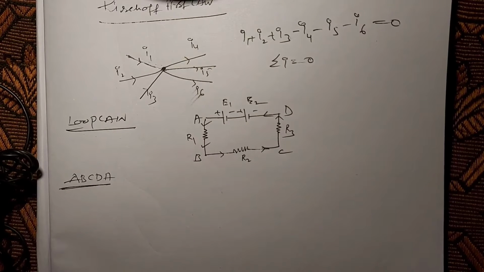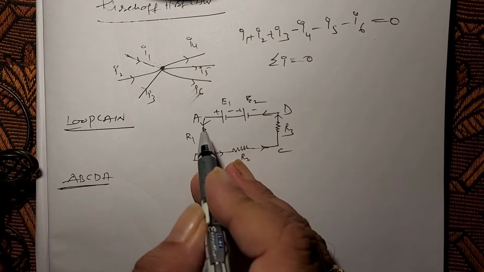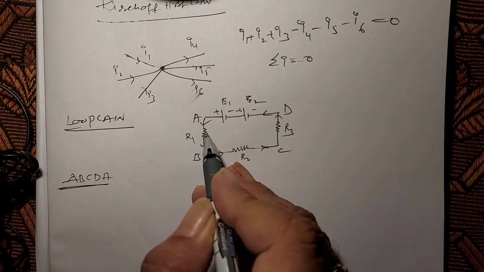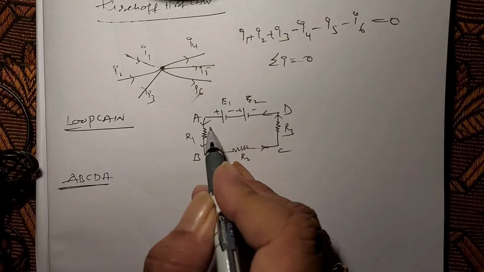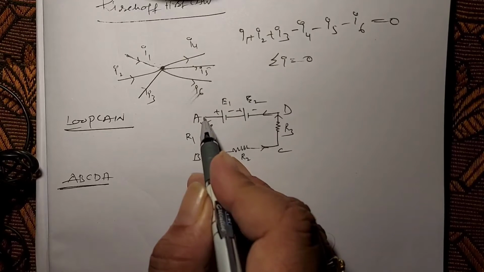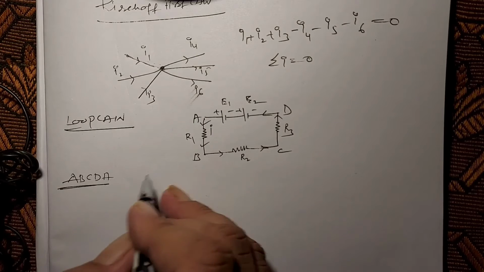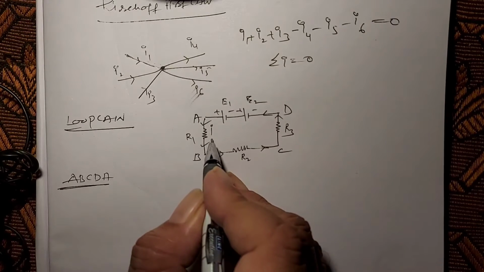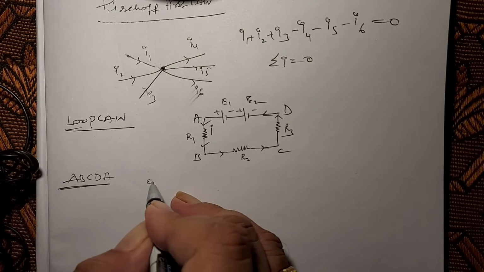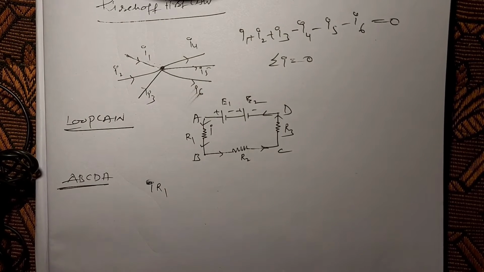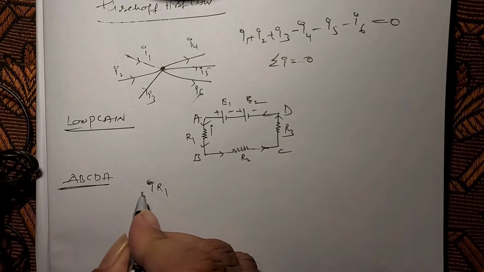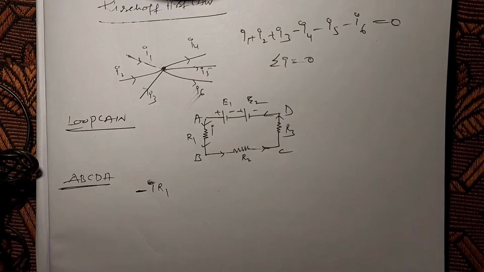Now let us apply this loop law to this closed circuit. From A to B, we observe that current is flowing from A to B. We are also moving from A to B. So here we take the product of current and resistance, that is I into R1, and that is taken as negative. Why is that taken as negative? That is sign convention.